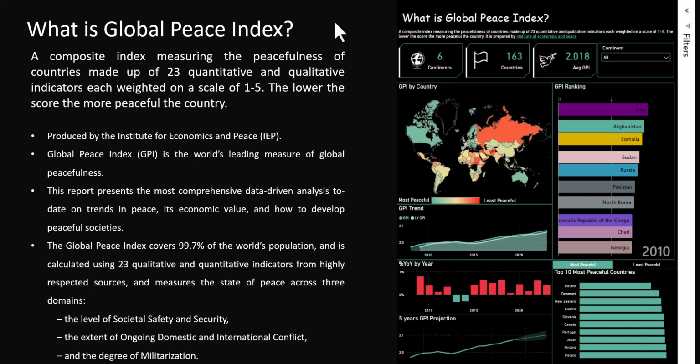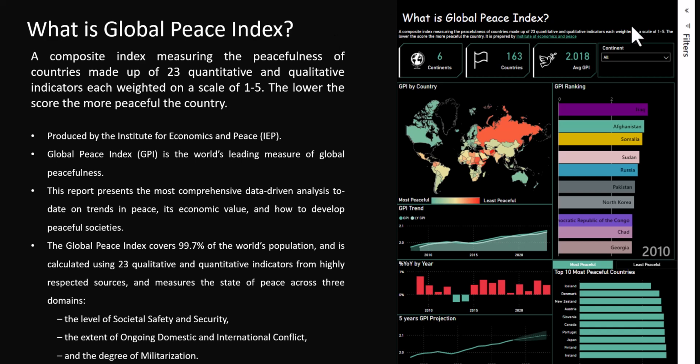Global Peace Index is the world's leading measure of global peacefulness, and this report presents the most comprehensive data-driven analysis to date on trends in peace, its economic value, and how to develop peaceful societies. The Global Peace Index covers 99.7% of the world population and is calculated using 23 qualitative and quantitative indicators from highly respected sources. It measures the state of peace across three domains: societal safety and security, the extent of ongoing domestic and international conflicts, and the degree of militarization.